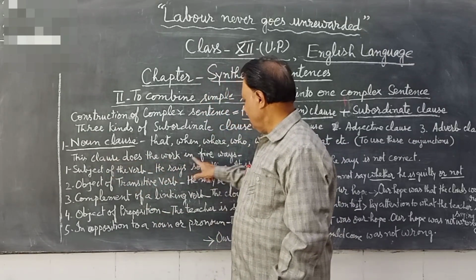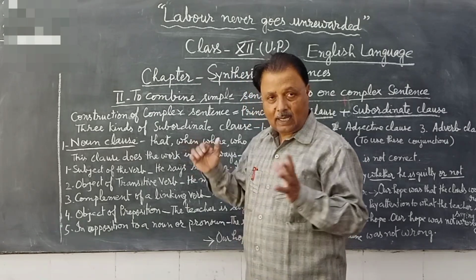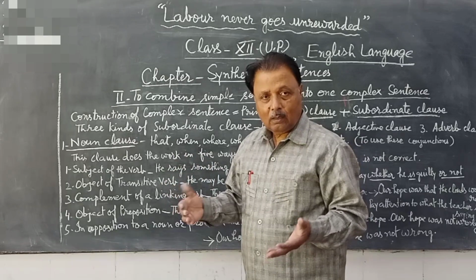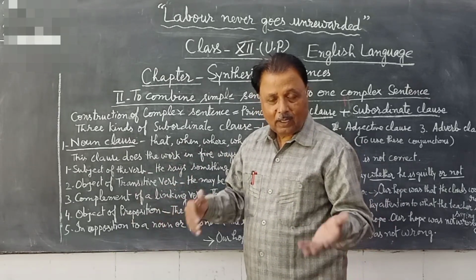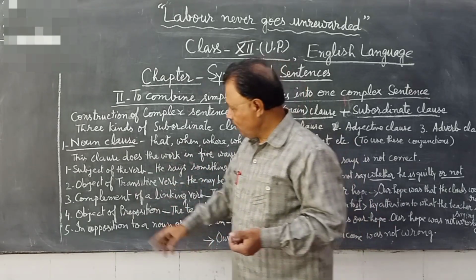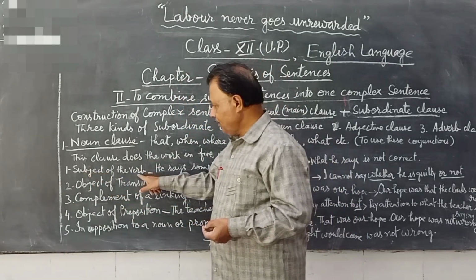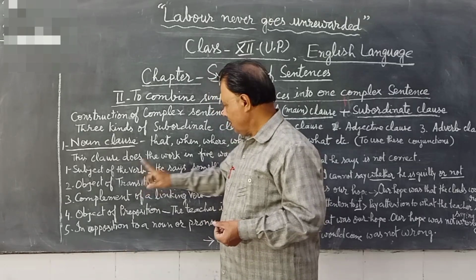Noun class does the work in 5 ways. 5 तरह से काम करता है. Number 1, subject of the work. It does the work of subject of the work.